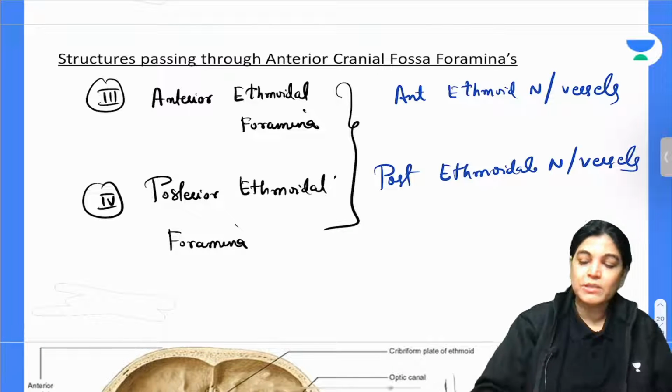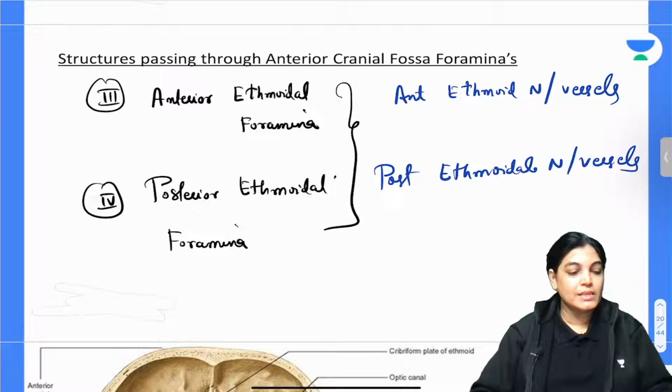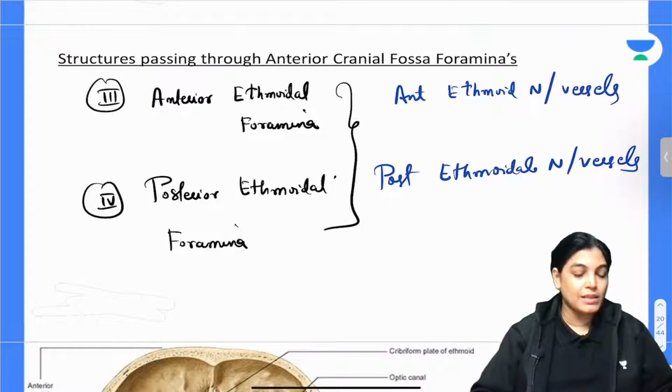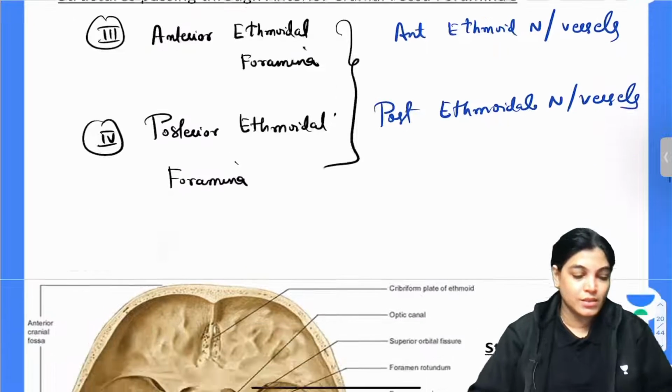Now, that means we are done with the important foramina in the anterior cranial fossa. Next is to know the important foramina in the middle cranial fossa. So let's talk about that.